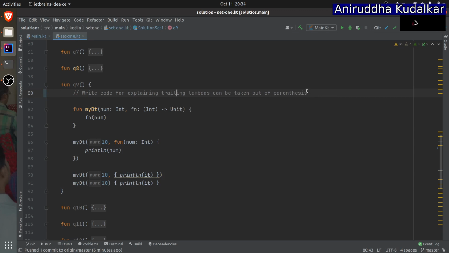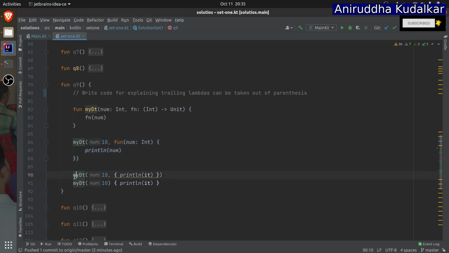Kotlin says that if your function has its last parameter as another function, myDT is a function, whose first parameter accepts an integer. Remember, after the colon there is always a type. So this can be called in this way: myDT 10, and the second parameter you are passing as a function.